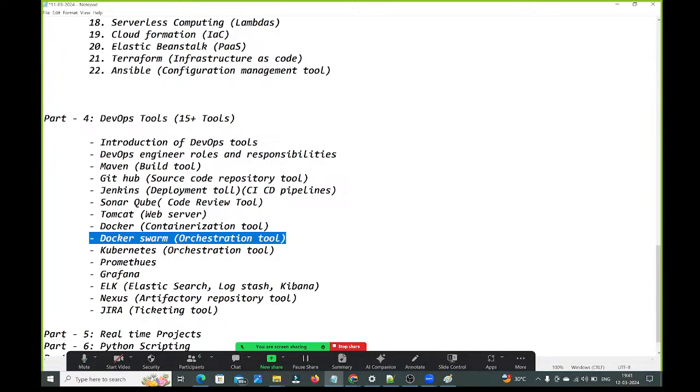Whatever we are going to learn in Docker Swarm, we will get in Kubernetes also. But in real time, we will use Kubernetes only. We won't use Docker Swarm. Even in interviews, they won't ask a single question on Docker Swarm. Nothing, guys. We won't face any questions on Docker Swarm. They will ask questions on Kubernetes only. Kubernetes is the alternative for Docker Swarm, guys.